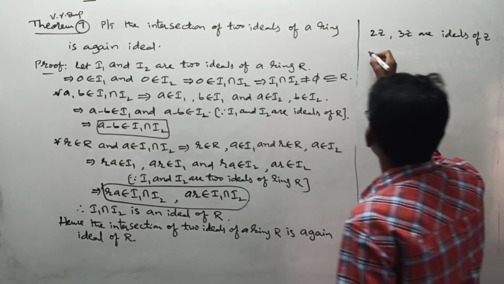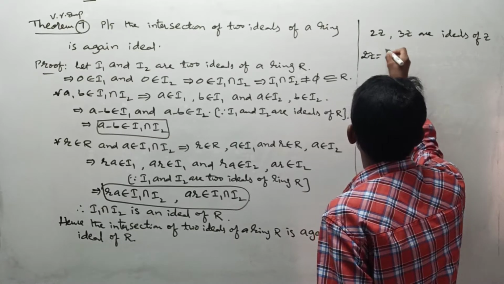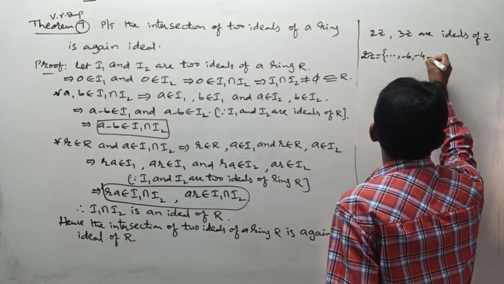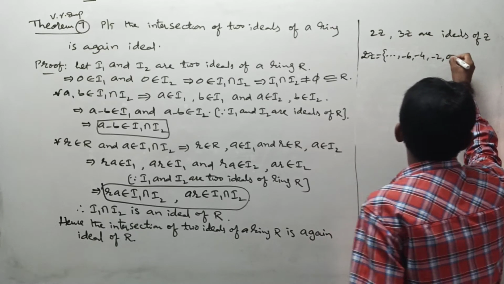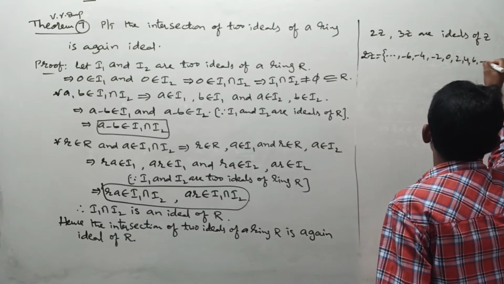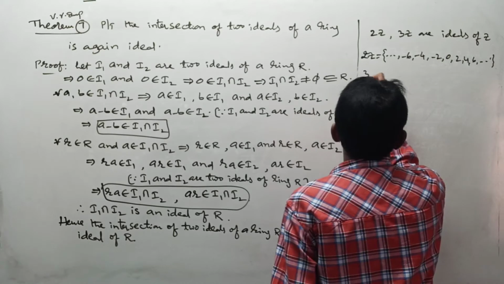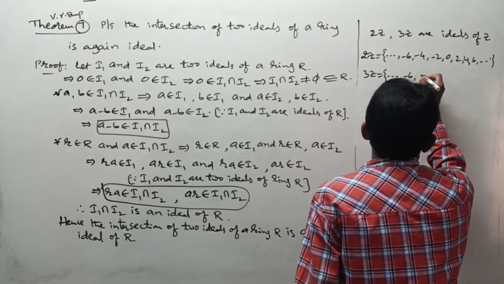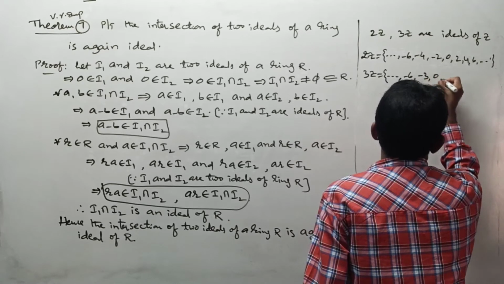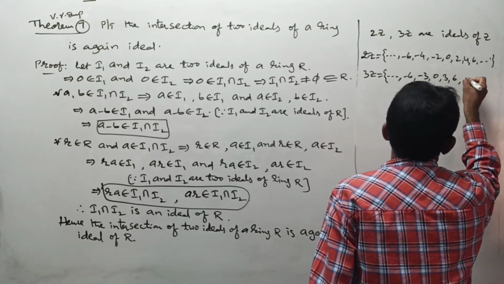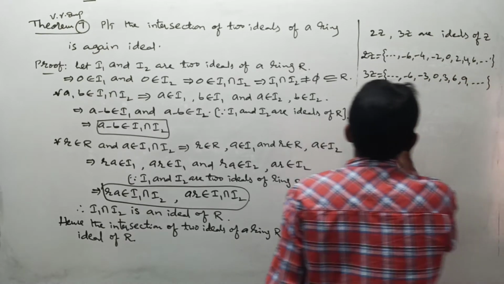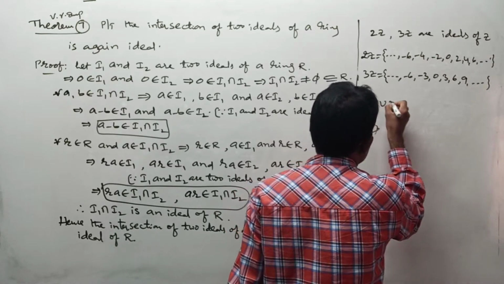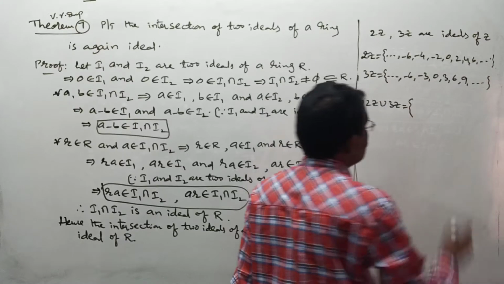What is the 2z set? 2z is something like minus 6, minus 4, minus 2, 0, 2, 4, 6 and so on. And what is 3z? Multiples of 3: minus 6, minus 3, 0, 3, 6, 9 and so on. Now let us form the union of these two sets, 2z union 3z. What is that set?